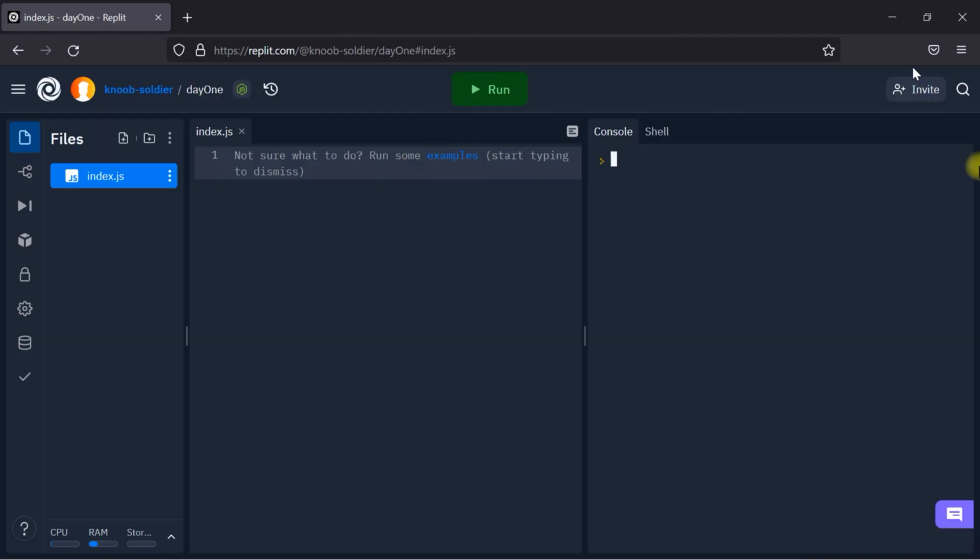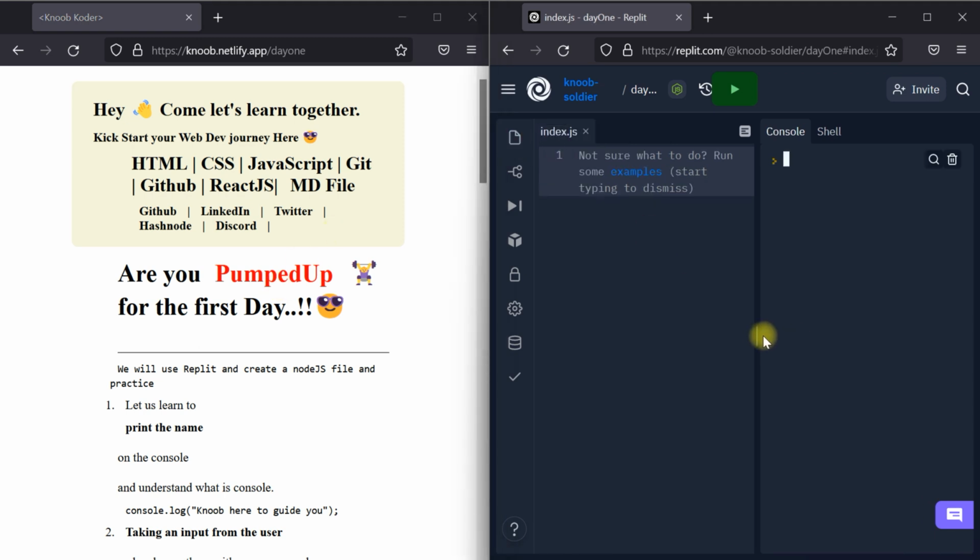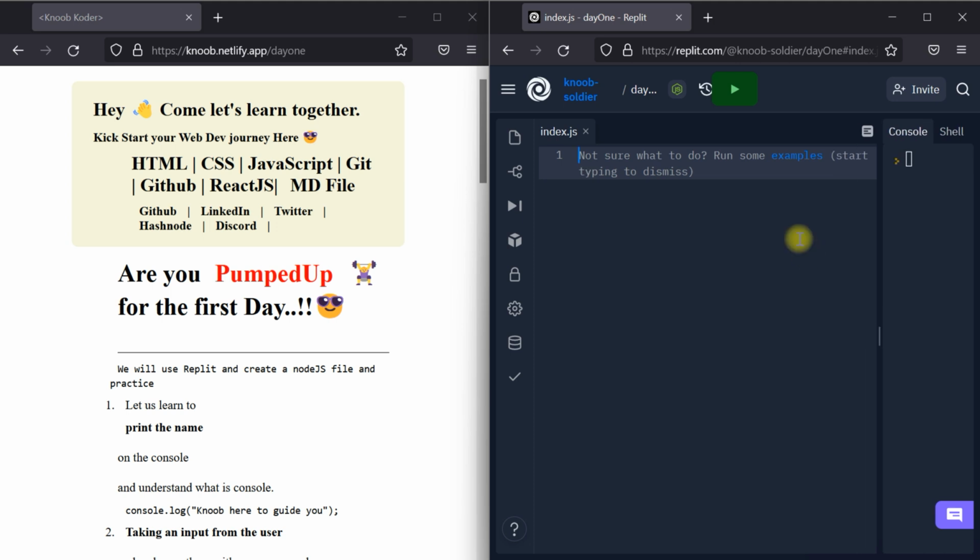Okay, I just pulled it out, then I dragged it there in the side. I hope you are just following what I am doing here. Let us see. We have already created this index file.